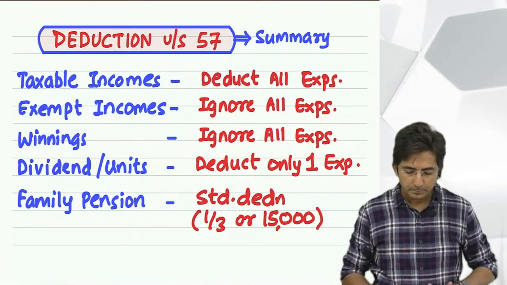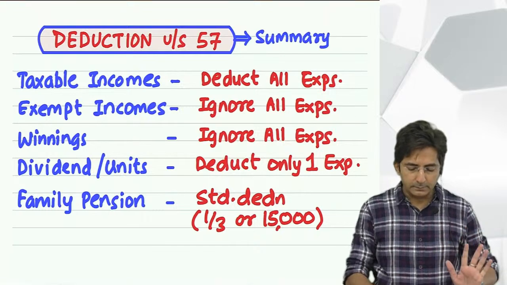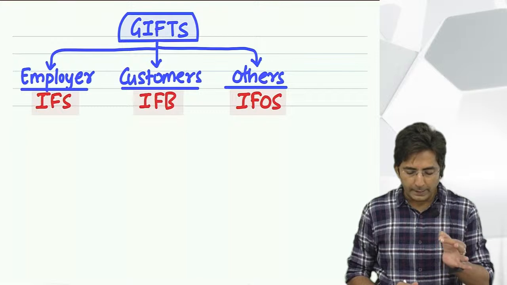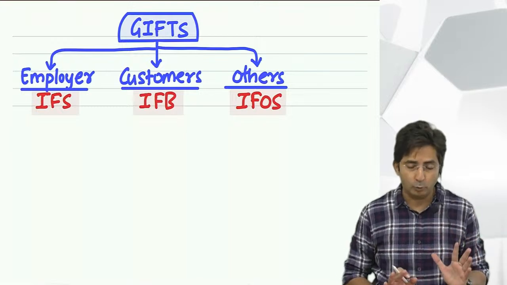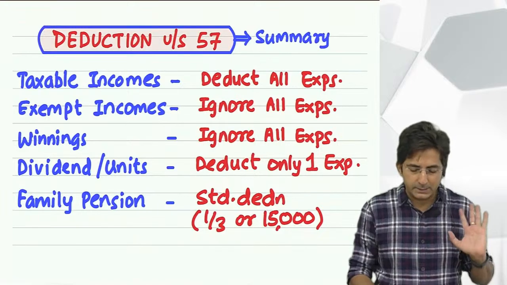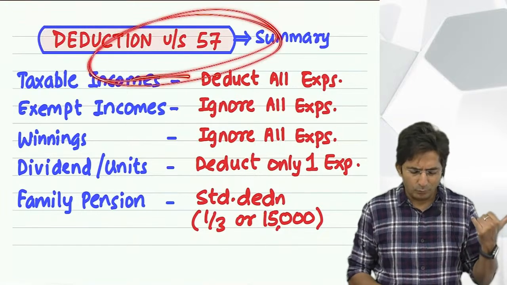Now after this, we are left with the theory of gift. But before I take up the theory of gift, I would like to take one question so that you are comfortable with this deduction and whatever we learned in the last lecture.